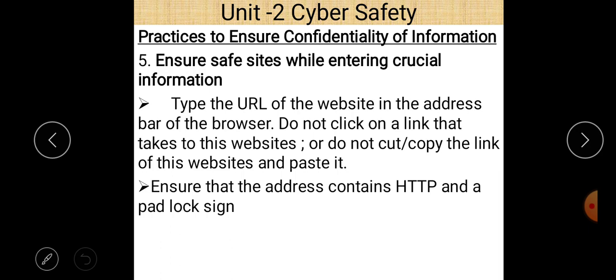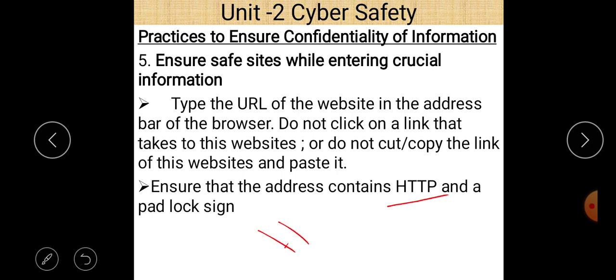Do not click on the link that takes you to the website, or do not copy the link of the website and paste it. So do not use the cut-copy option of the link. Do not directly click on the link. Just type the address of the website first of all. And the second important thing is to always check whether the site contains HTTPS or not.